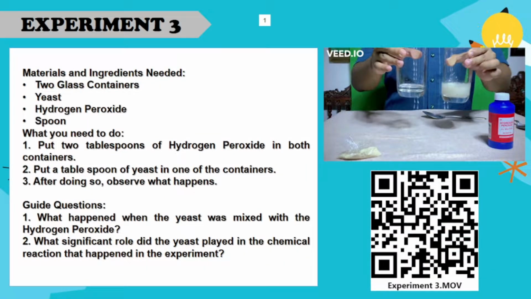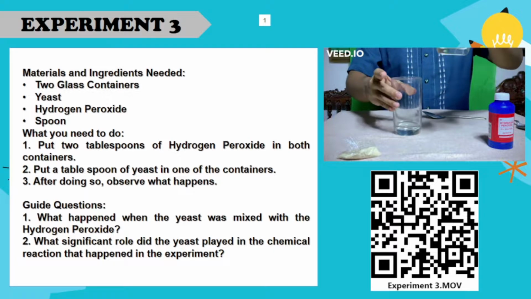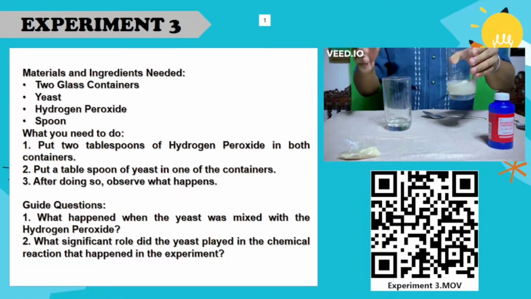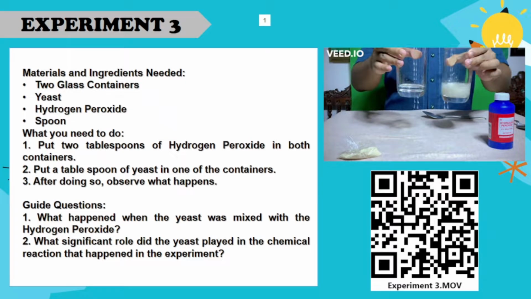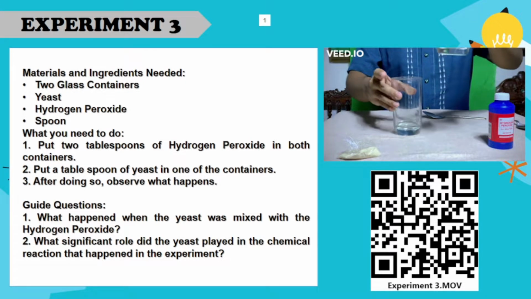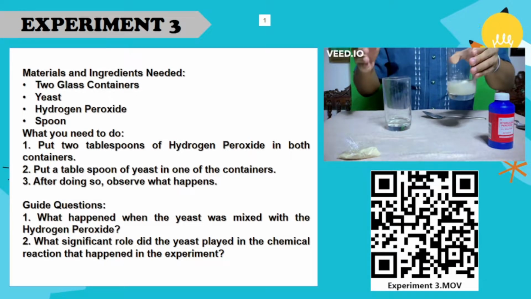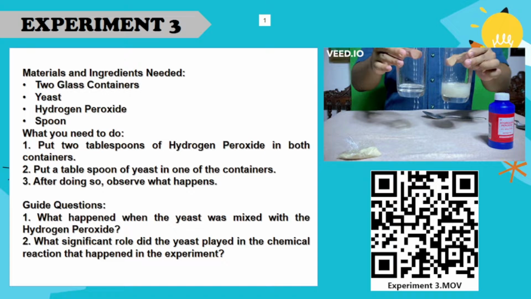Now for experiment number 3, you will be needing 2 glass containers, yeast, hydrogen peroxide, and a spoon. First, put 2 tablespoons of hydrogen peroxide in both containers. After that, put a tablespoon of yeast in one of the containers. After doing so, observe what happens. When you finish experiment number 3, you will be answering these guide questions.